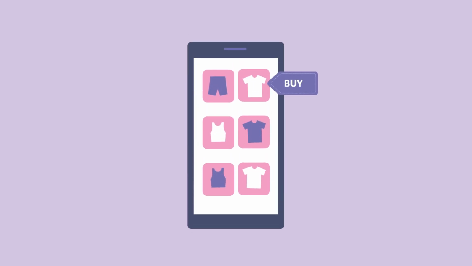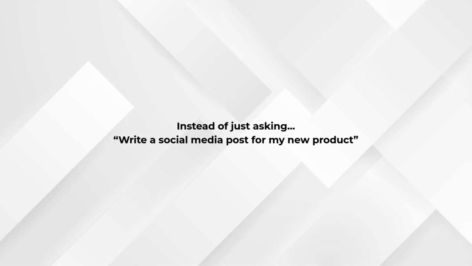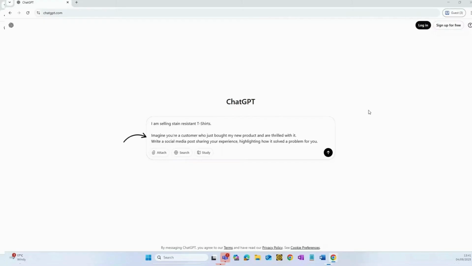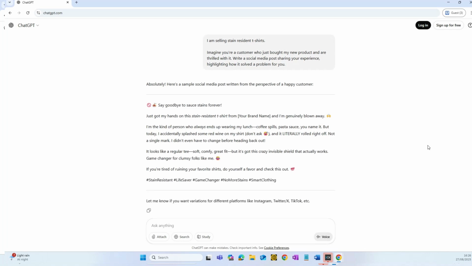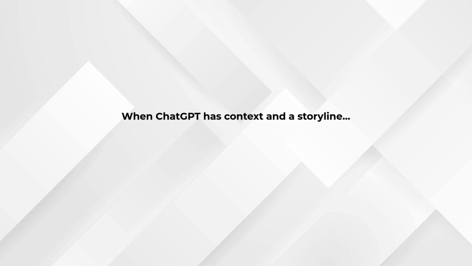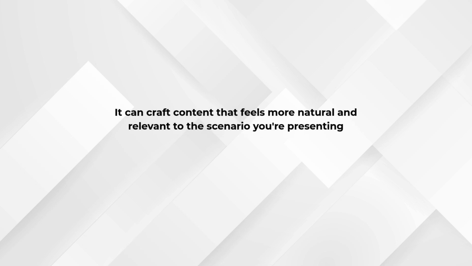Just as an example, let's say you're selling stain-resistant t-shirts and need to draft a social media post, but you're unsure how to approach it. Instead of just asking, "Write a social media post for my new product," try this. Imagine you're a customer who just bought my new product and are thrilled with it. Write a social media post sharing your experience, highlighting how it solved a problem for you. By setting up a scenario, you're encouraging ChatGPT to create something more authentic, creative, and emotionally engaging. When ChatGPT has context and a storyline, it can craft content that feels more natural and relevant to the scenario you're presenting.